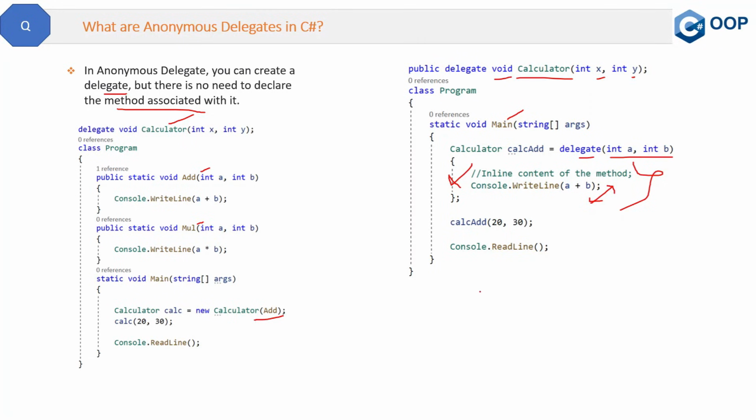So the conclusion is, unlike a normal delegate where there is a method like add or multiply, in the anonymous delegate there is no such method. All the logic is written inline, and that is what we call an anonymous method. It is good if you have one or two methods for your delegate, but for multiple methods it's not a good approach.